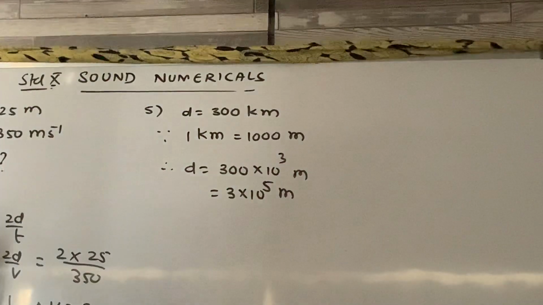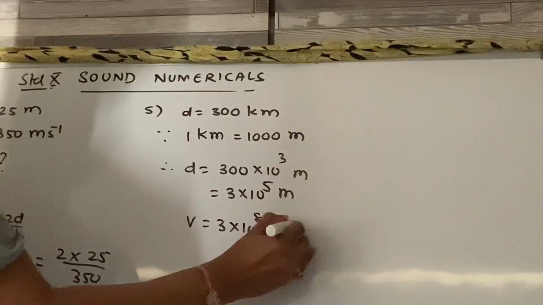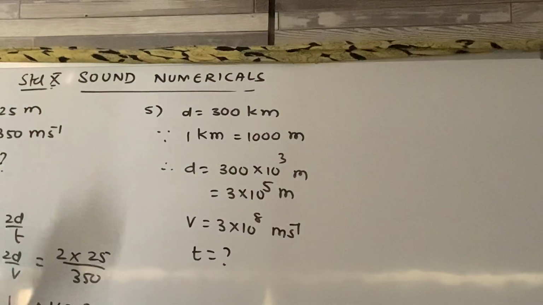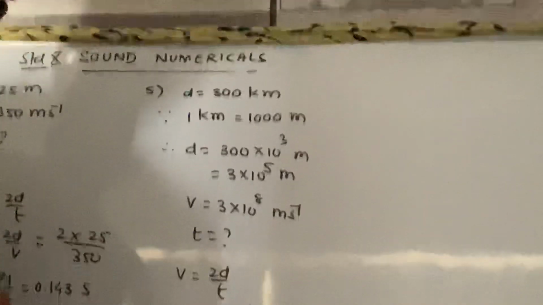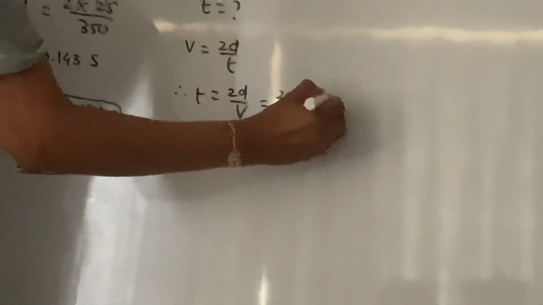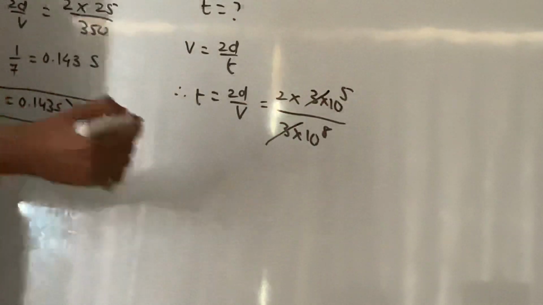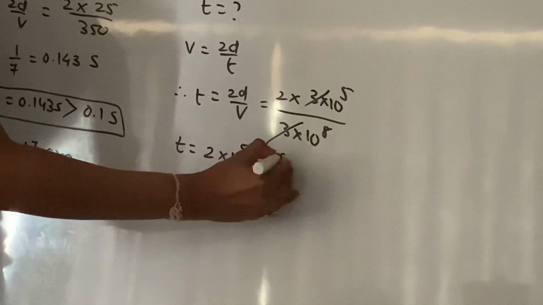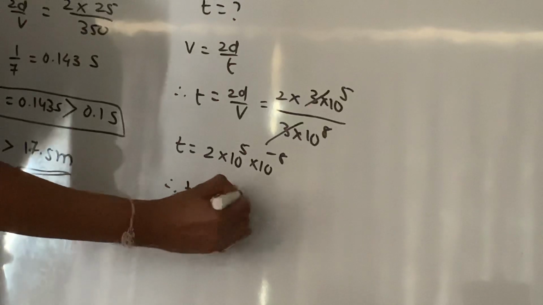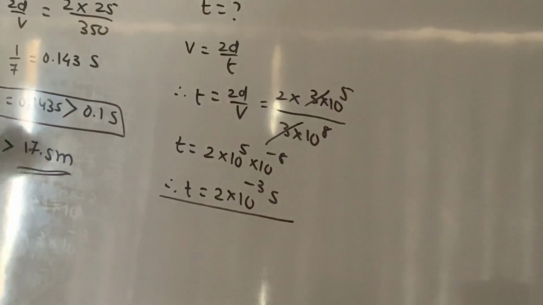This is the distance. The value of V is given, that is V is 3 into 10 raised to 8 meter per second. What do they want? T, right? Formula is V is equal to 2D upon T. So T is equal to 2D upon V. 2 into D will be 3 into 10 raised to 5 upon 3 into 10 raised to 8. This 3 cancels, and this will go up. So T is equal to 2 into 10 raised to 5 into 10 raised to minus 8. This T is equal to 2 into 10 raised to minus 3 second, that is 2 millisecond. That will be the answer.